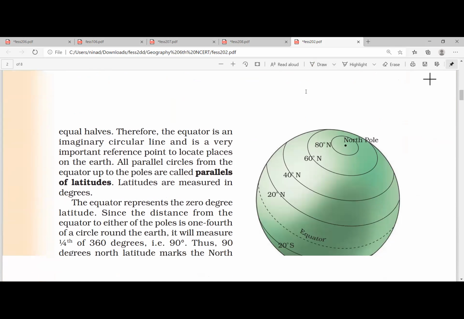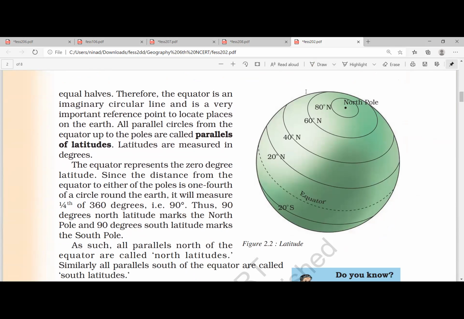And for climate, all this. Look at this. This is how the latitudes are found. These are basically circles around the earth. All parallel circles from the equator up to the poles are called parallels of latitude. So all these will be parallel. If you look at the distance, it will be the same here and here also.